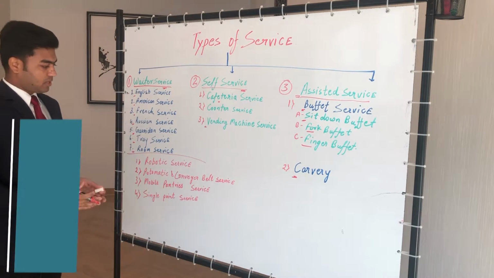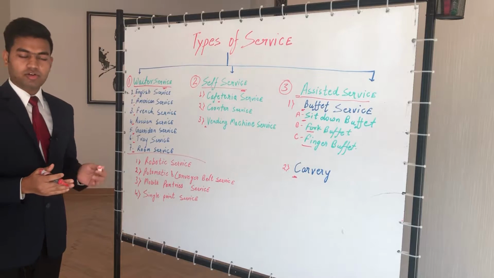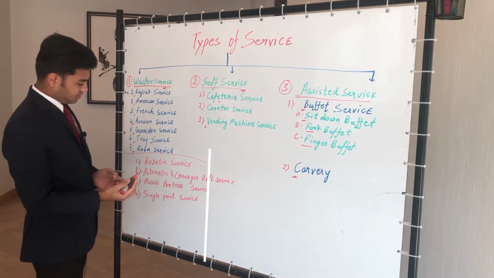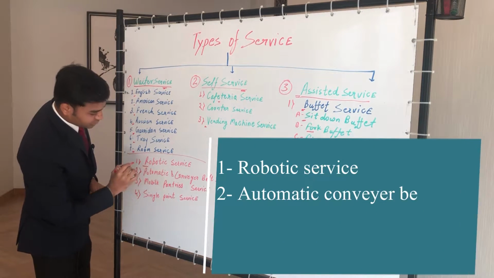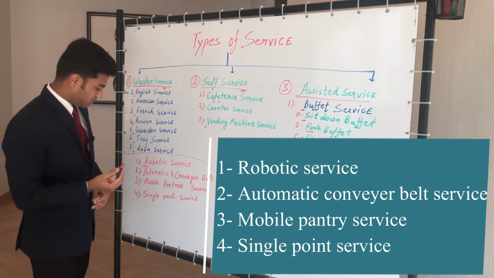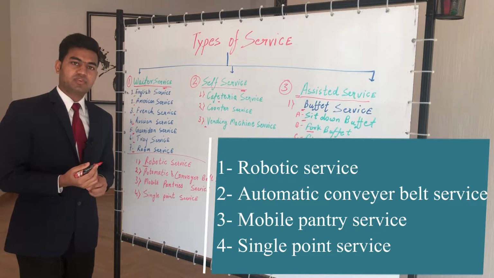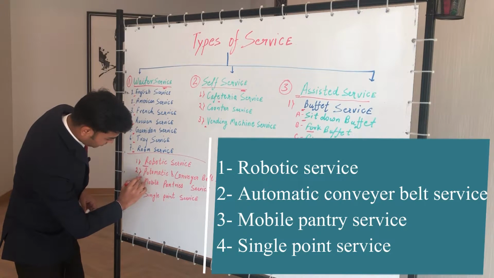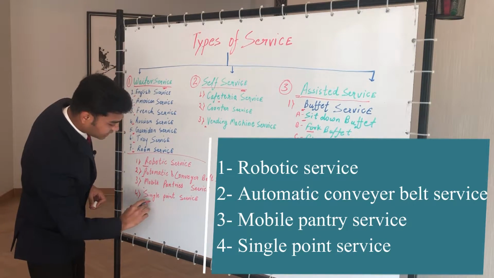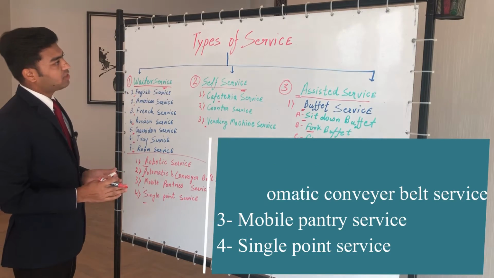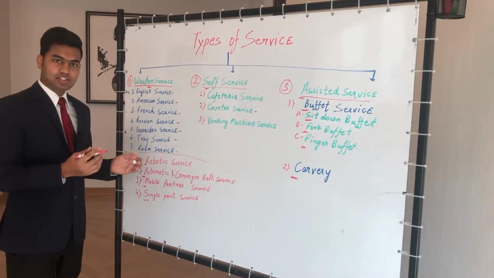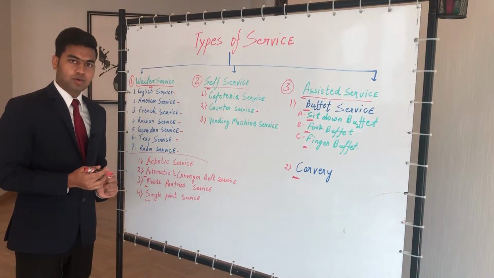Apart from this, as per the technology involved in the service industry, there are some other services also. Number one is robotic service, where the food is served by robots, and we are taking advantage of the technology. Then the other one is automatic or conveyor belt service. Then mobile pantry service and single point service. So this is the whole chart of types of service in the hotel industry. I will explain all of this one by one now.